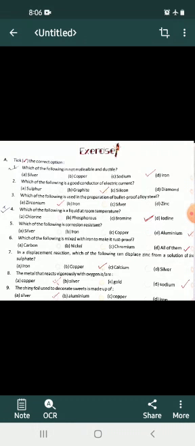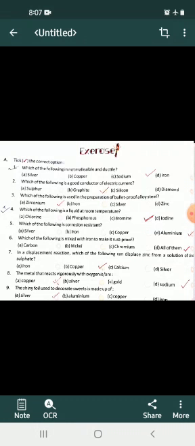Answer is C. Sodium. Second, which of the following is a good conductor of electric current? Answer is B. Graphite. Third, which of the following is used in the preparation of bulletproof alloy steel? Answer is zirconium. Fourth, which of the following is a liquid at room temperature? Answer is C. Bromine.